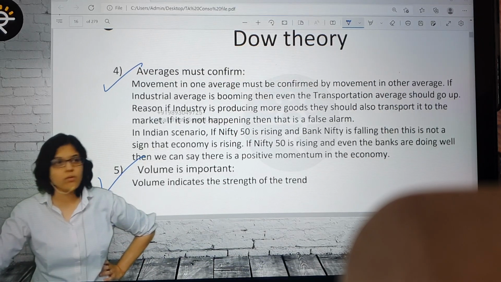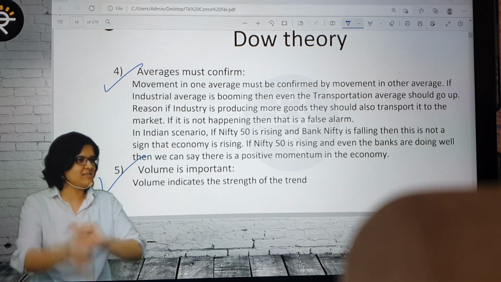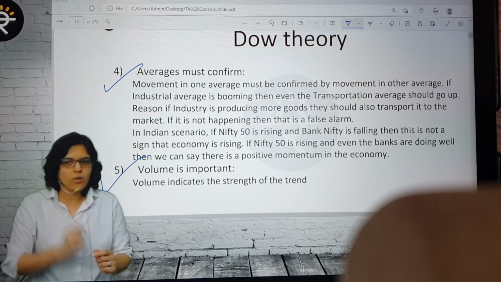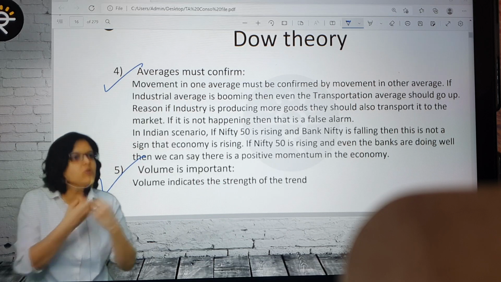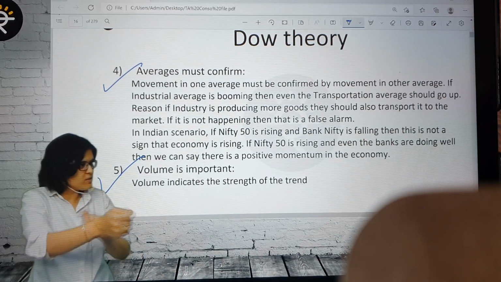What is the meaning of volume? The number of shares which got traded, which changed hands during the day. Now wait, one basic thing: one buyer and one seller, no? I sell, you buy is equal to one volume. It's not one selling and one buying equal to two. Volume is one transaction that took place.